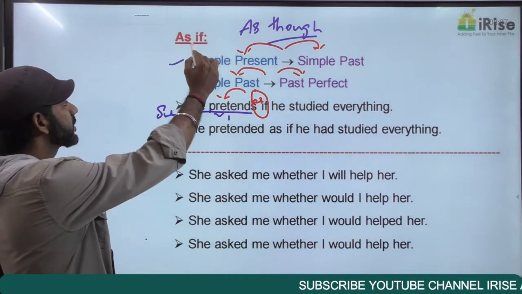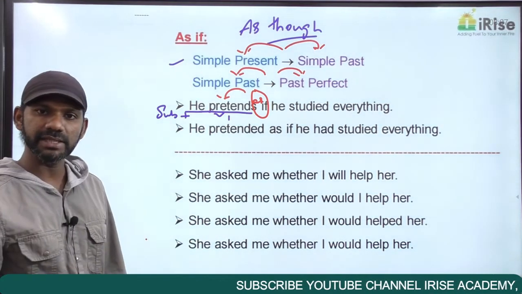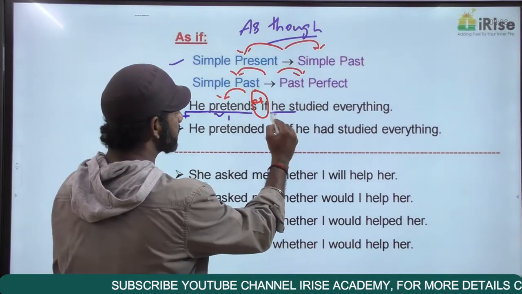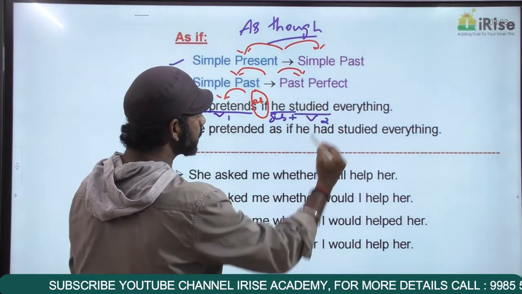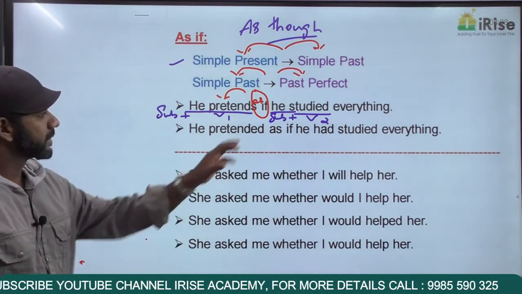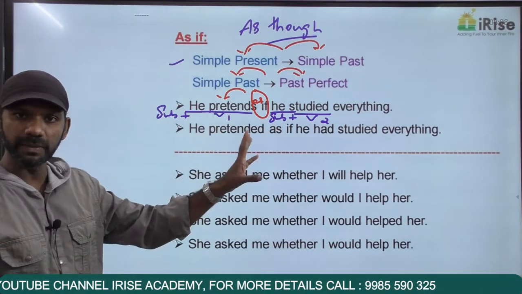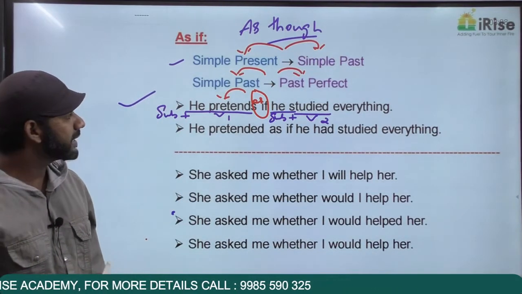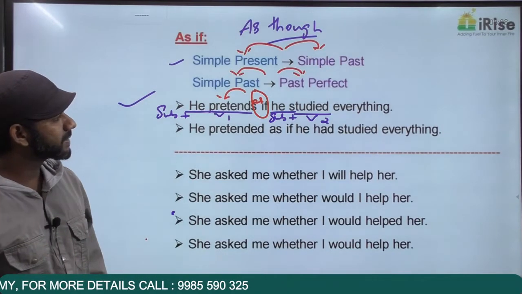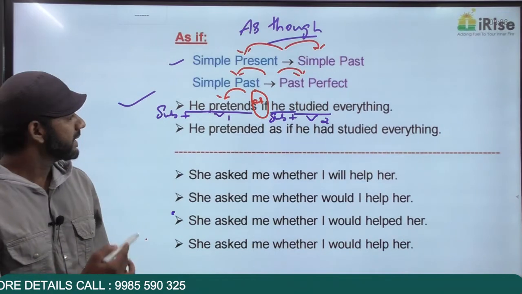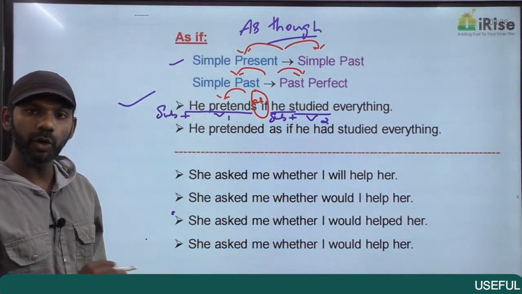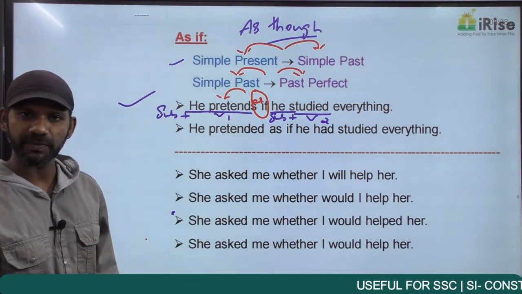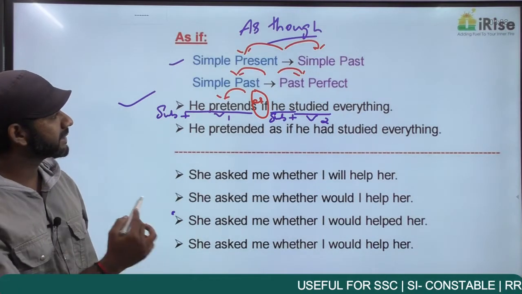So the idea before as if is in the simple present tense, the idea after as if must be in the simple past tense. As if he studied everything, the subject here is he, plus studied is V2, subject plus V2 is simple past. So before as if simple present, after as if simple past, this statement is grammatically correct. The sentence started this way, he pretends, present tense, ended this way, he studied everything, past tense. Started in the present, ended in the past, no tense consistency, still this statement is grammatically correct, an exception with the usage as if. We'll frame the same idea in the second form.